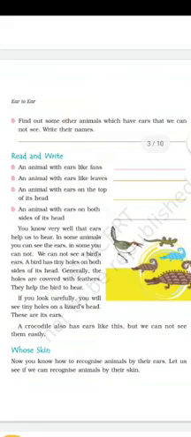An animal with ears on the top of its head. Who has ears on top of its head? Dog, rabbit, both have ears on top of their head. And the last question, an animal with ears on both sides of its head. Like dog and buffalo have ears on both sides of their head. Here is the picture with the answers written in it for your reference.